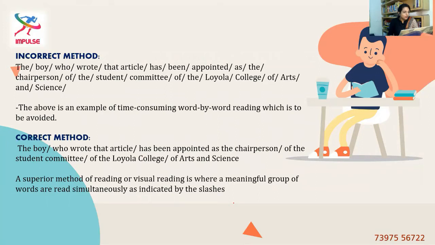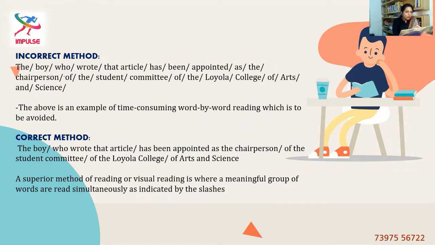should not read. Say for instance, the boy who wrote that article has been appointed as the chairperson of the student committee of the Loyola College of Arts and Science. This is the statement. The incorrect method of reading is, if you trace your finger along the line, or if you trace your pencil along the line, you tend to take a pause after each word. That is the natural phenomenon that takes place when you go by fingers or pencils.